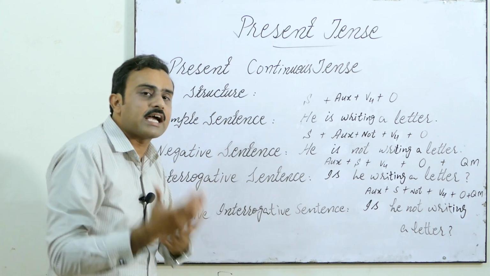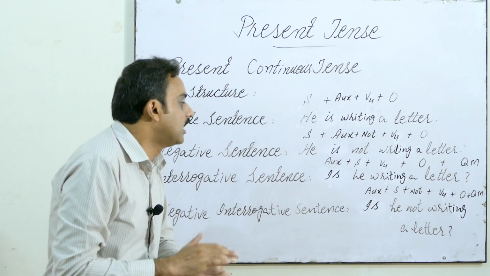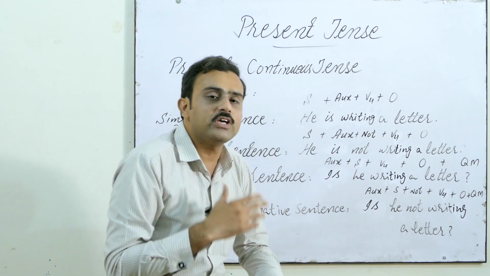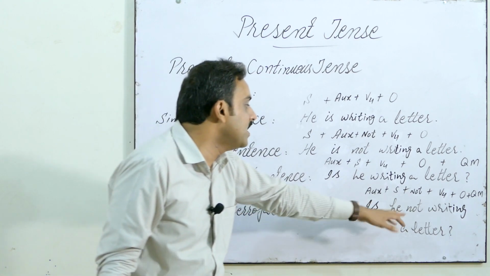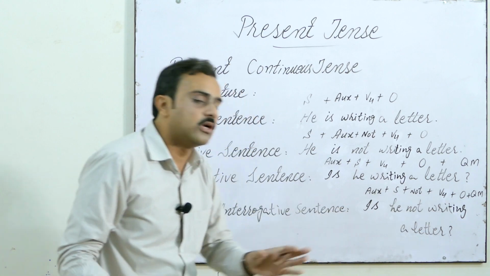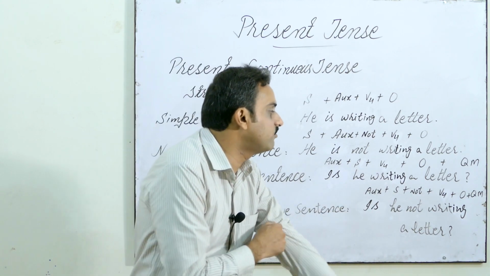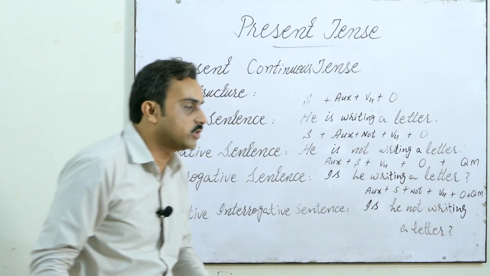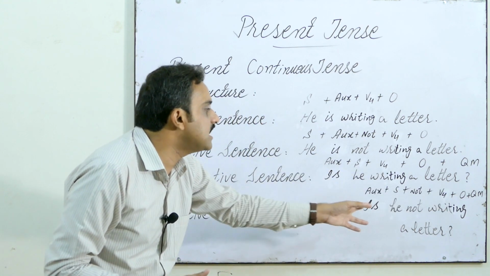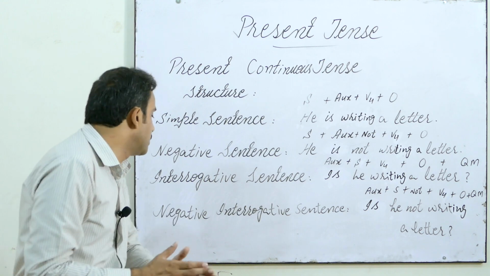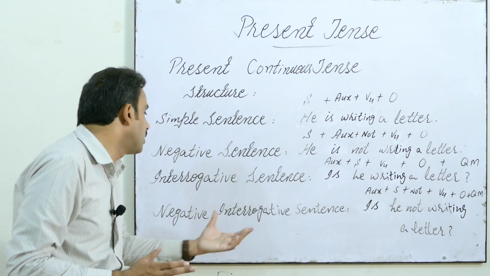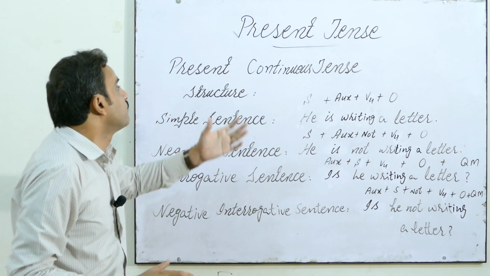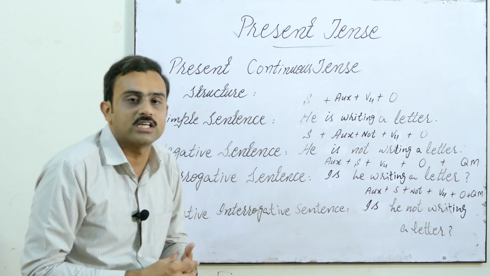And then in the negative interrogative category of sentences related to present continuous tense, we use the auxiliary again, is, are, am, and subject, and then not, meaning negation, and then V for present participle and object, and at the end we use a question mark. So, is he not writing a letter, shows that this sentence belongs to the negative interrogative category of sentences belonging to present continuous tense.